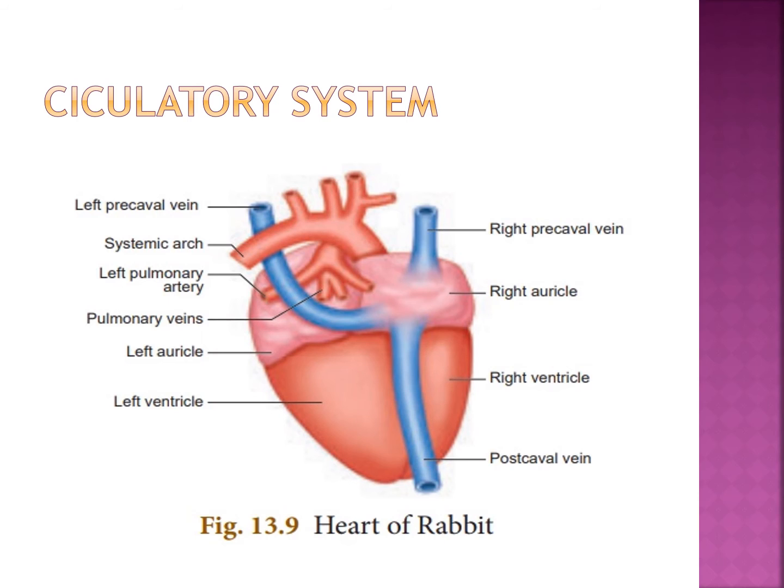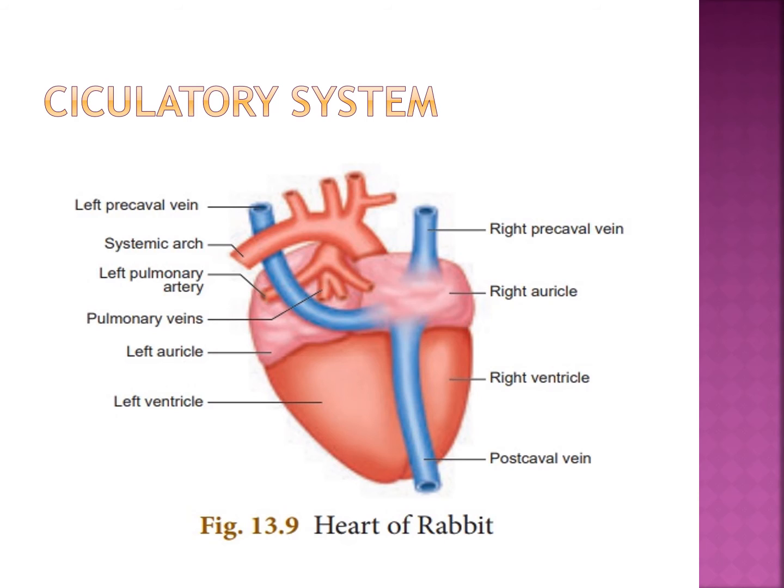The left auricle opens into the left ventricle by the left auriculoventricular aperture. There also a small hole is there. That aperture is called the left auriculoventricular aperture. That also is guarded by one valve. That valve is the bicuspid valve, otherwise the mitral valve.